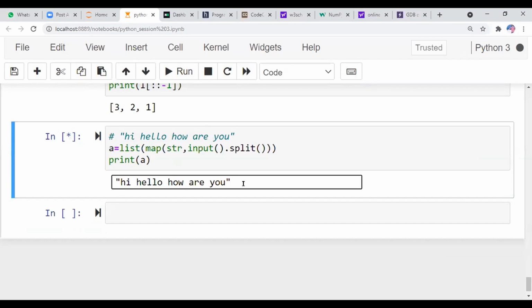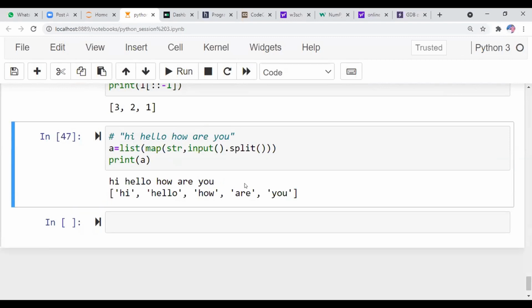I think the default compiler takes it as a string, so it is not necessary to place the inverted quotations. See here, hi, hello, how are you? But if you want to read this kind of string into a particular array, it will be very hard in any other programming language, not as simple as in Python.